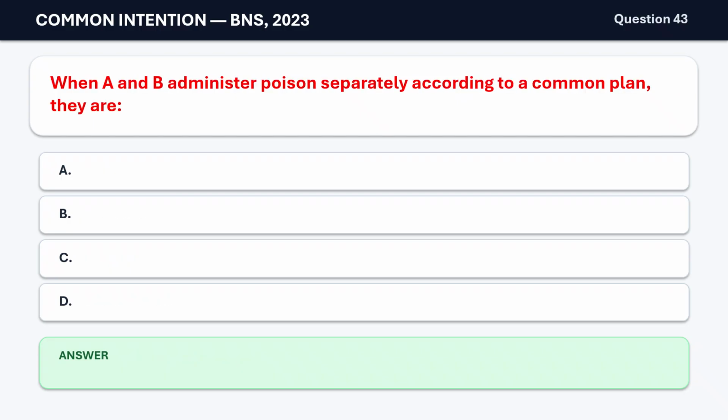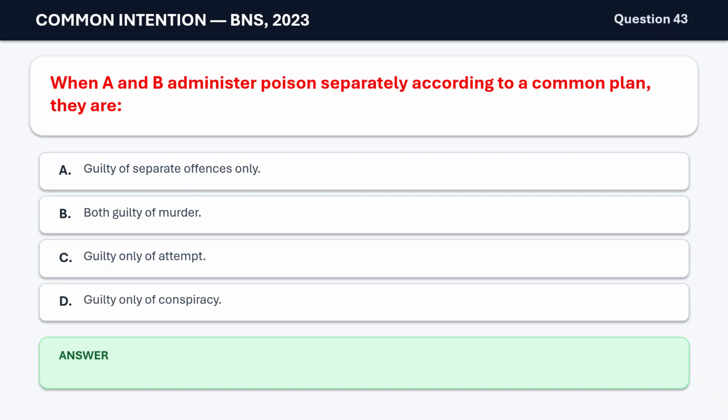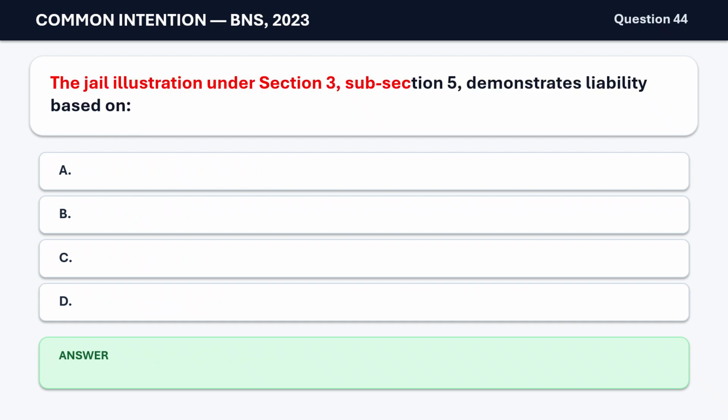Question 43. When A and B administer poison separately according to a common plan, they are A. Guilty of separate offences only. B. Both guilty of murder. C. Guilty only of attempt. D. Guilty only of conspiracy. The correct answer is B. Both guilty of murder.